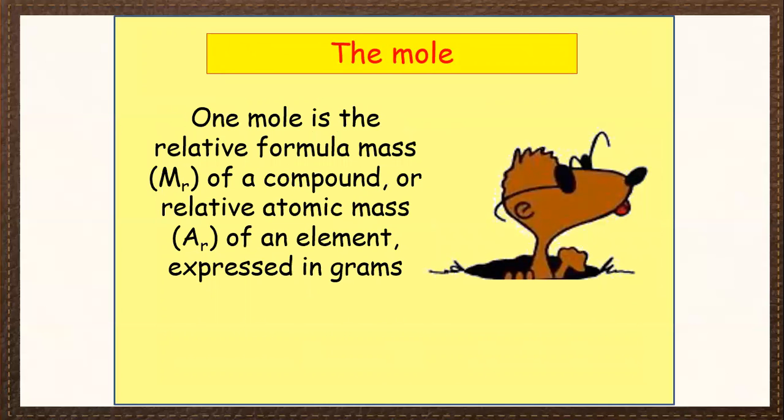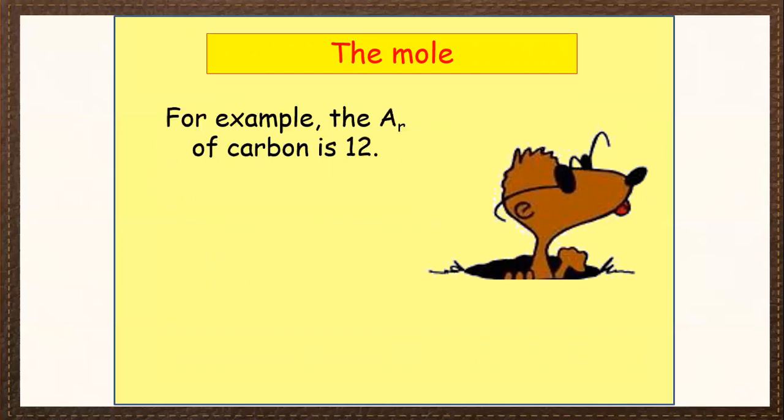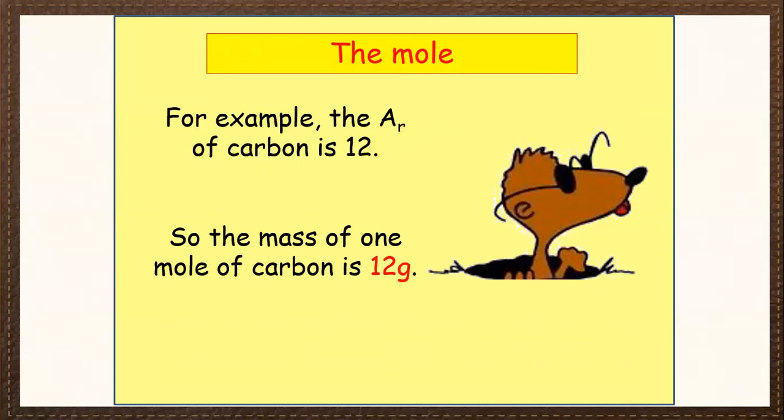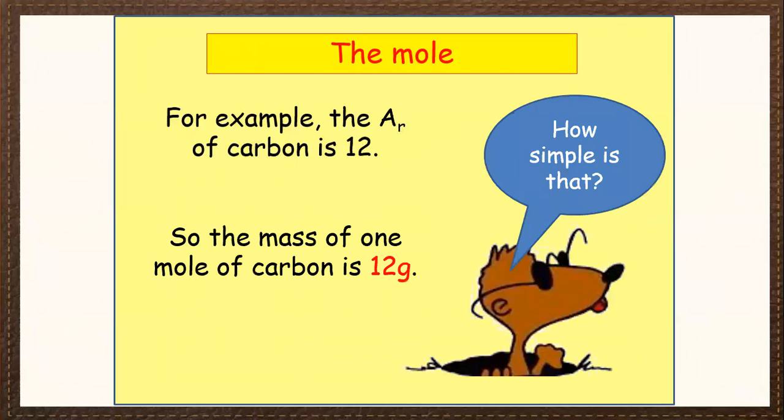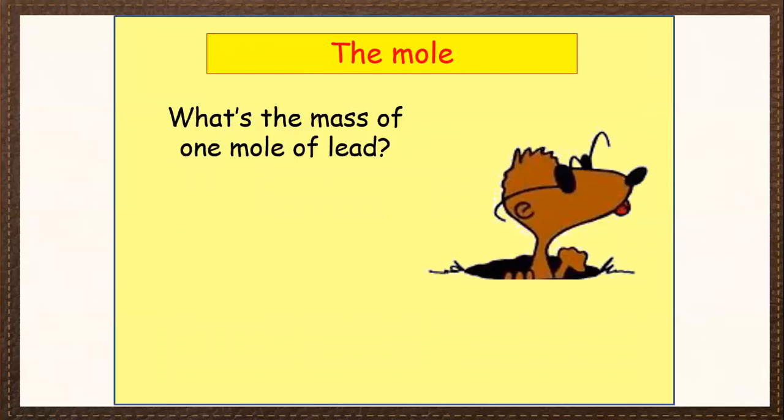Here, 1 mole is the relative formula mass of a compound or the relative atomic mass of an element expressed in grams. For example, the relative atomic mass of carbon is 12. So the mass of 1 mole of carbon is 12 grams. How simple is that?